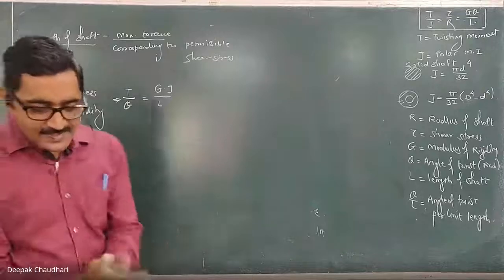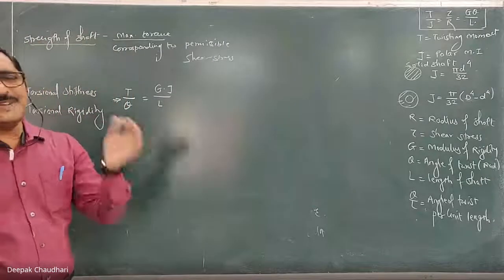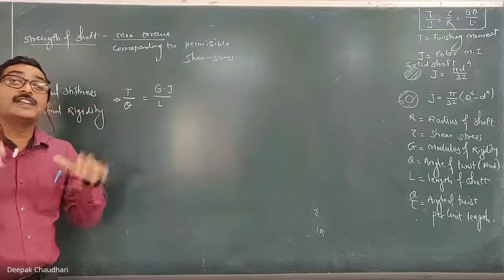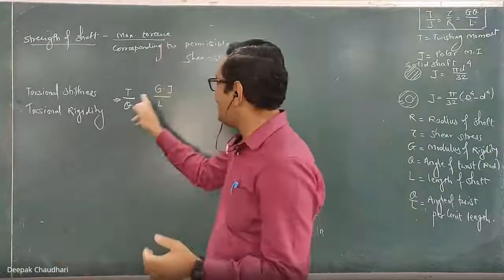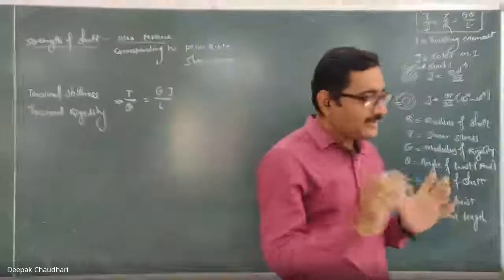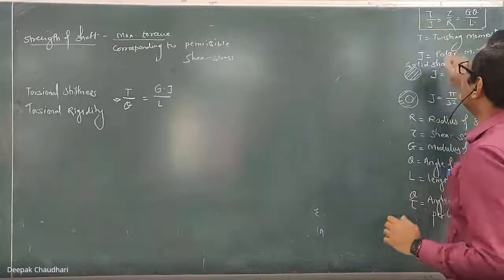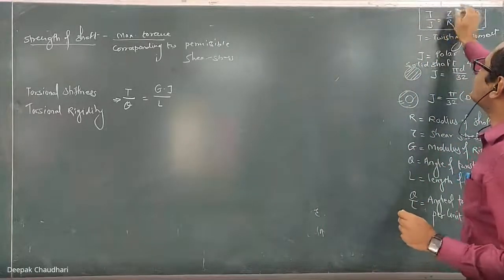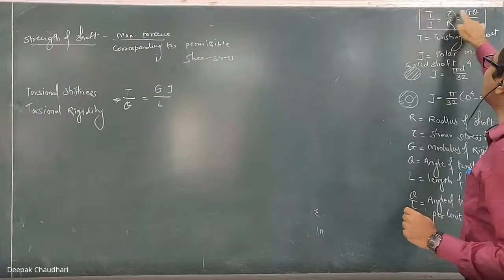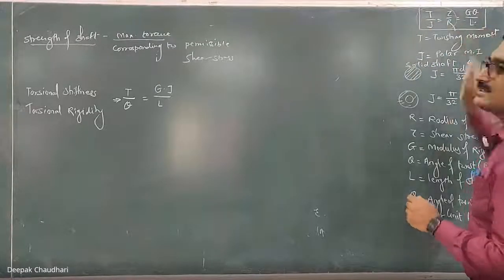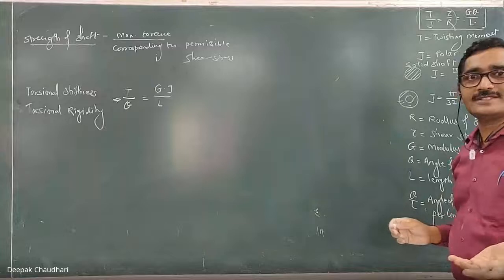Now, most of the time it is required to design the shaft, or to calculate the shear stress induced, or to calculate the angle of twist. So remember one thing while solving the sum: whenever the twisting moment and the shear stress are given, use this relation. Whereas when the torque is given and the angle of twist is given, use the first and third relation for solving the sum.